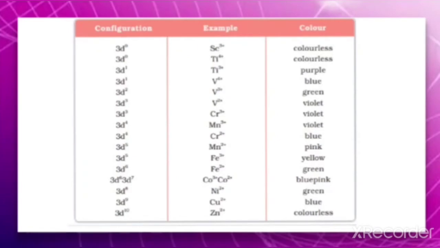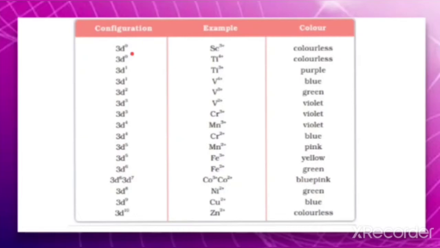Colors of some of the first row transition metal ions are given in the table in the textbook. When you compare these ions and their outer electronic configuration, it is clear that in the case of the scandium 3 plus ion, there is no unpaired electron, because it has the configuration 3d0.